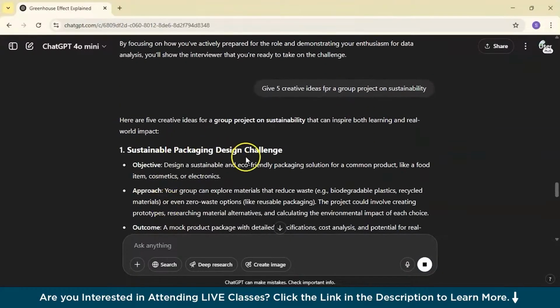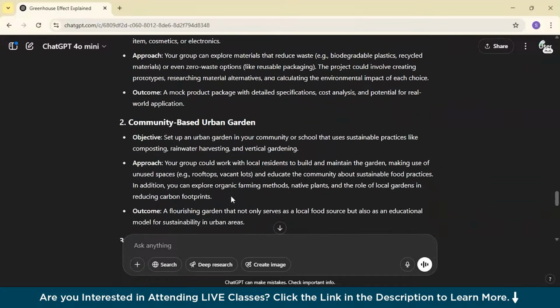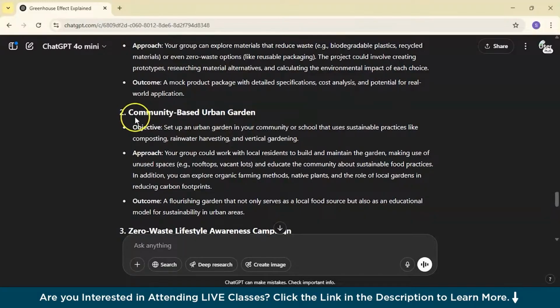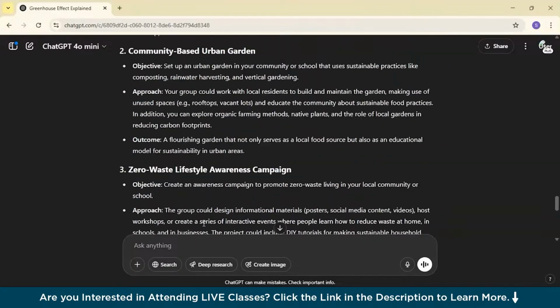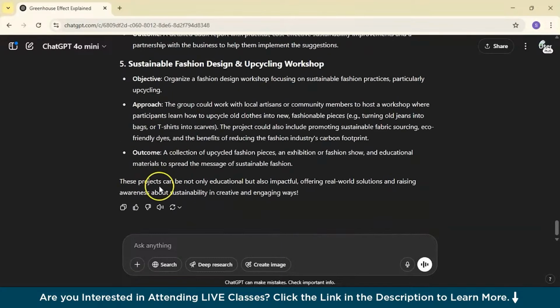Sustainable packaging design challenge. Objective: design a sustainable package. It has created one objective, given one approach and one outcome. Then it has created a community-based urban garden, and for each idea, if you see, it has created the objective, the approach and the outcome. So these projects can not only be educational but also impactful. So you never run out of inspiration from ChatGPT.